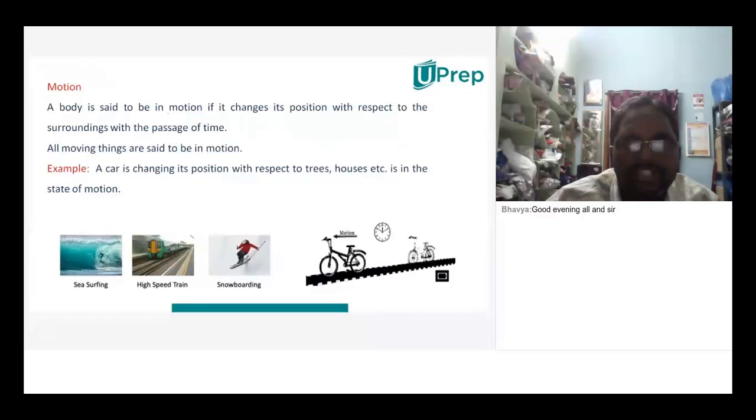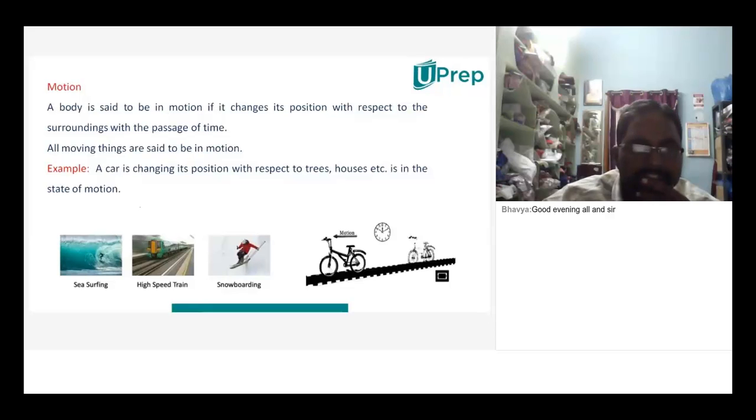So all moving things are said to be in motion. Moving things means you have to understand that position is changing. Now a car is changing position with respect to trees or houses, etc. in the motion. Now you know that all these examples whatever are given generally will tell us about motion only.